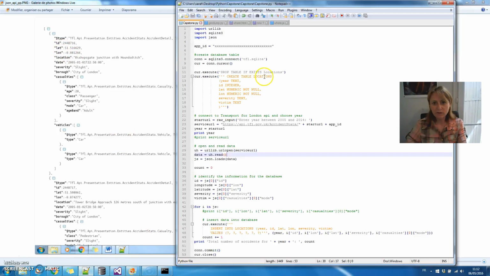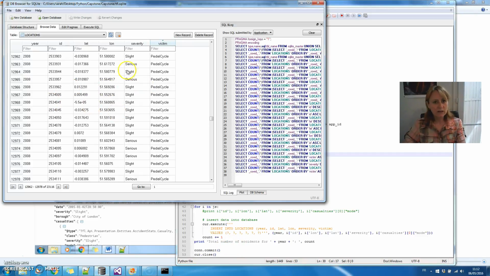So I wrote my first program where I created a database and the tables, and I connected to Transport for London, and I read the data and I identified the information for the database and inserted it into the database. I saved it all and closed the connection. And hey presto, it got into the database. Here's the information for 2008, the ID, the latitude, the longitude, the severity, and the victim. Here we have the pedal cyclists on show here.